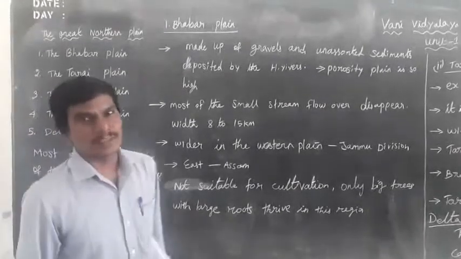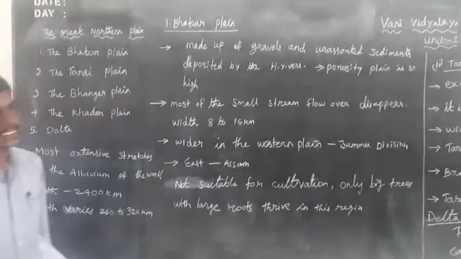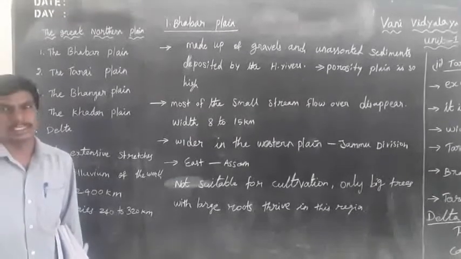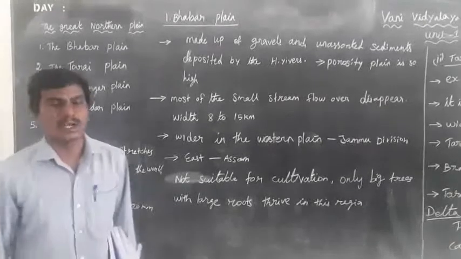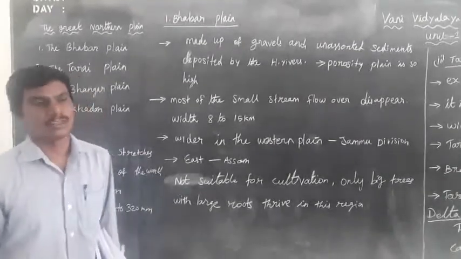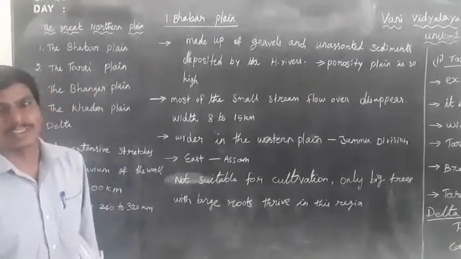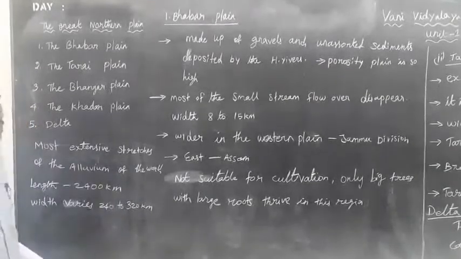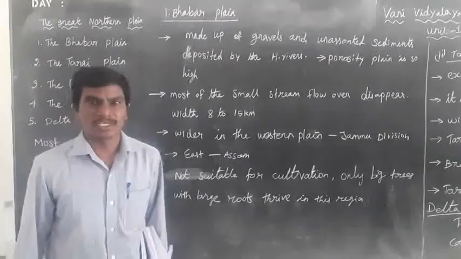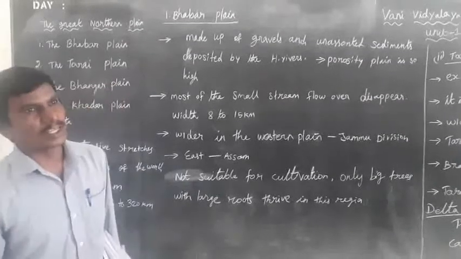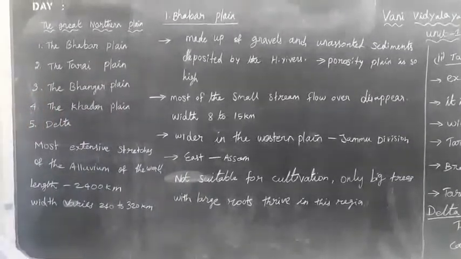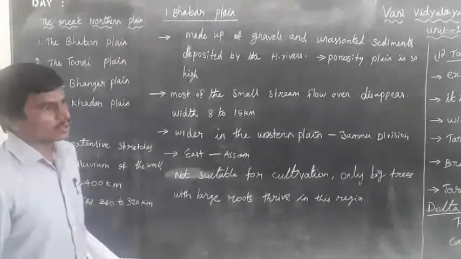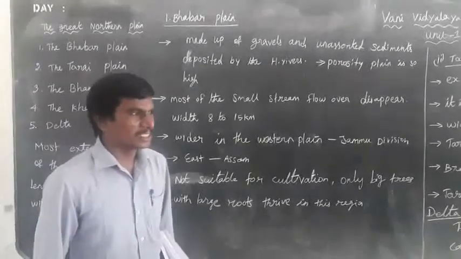Good evening, students. In the last class, I covered the northern mountains, which are classified into three types: the Western Himalayas, Central Himalayas, and Eastern Himalayas. After that, I took up the Northern Great Plains.